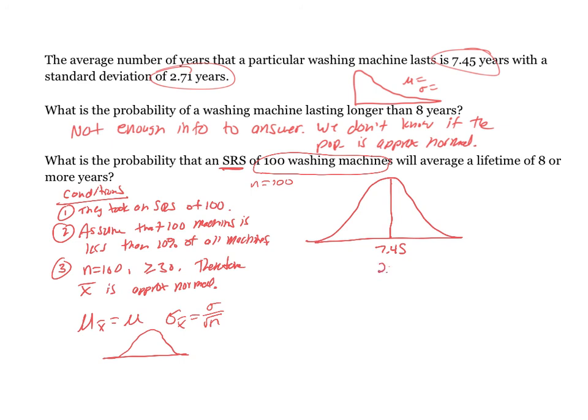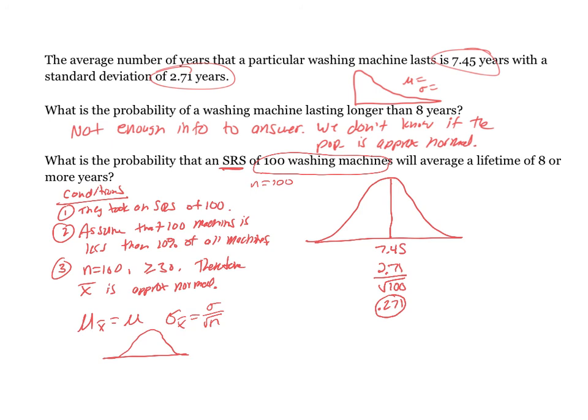The standard deviation was 2.71 years, but I know I need to adjust that because I took a sample size of 100. So if you divide that, I get 0.271 as my new standard deviation. Notice the standard deviation of this sampling distribution is very small because I took a very large sample. Okay, 100 is a large sample.